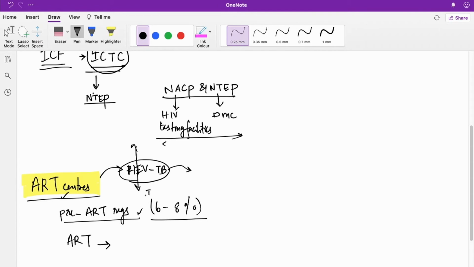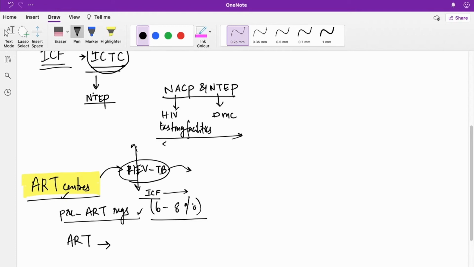For that, intensified case finding is important: screening, early detection, and fast-tracking them to the MO. Early diagnosis is very important for the prevention of transmission of infection to the other clients.